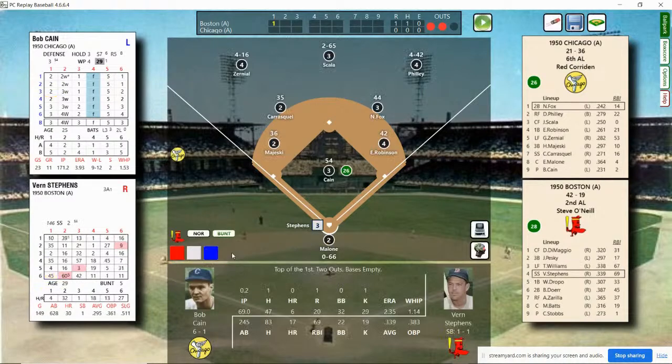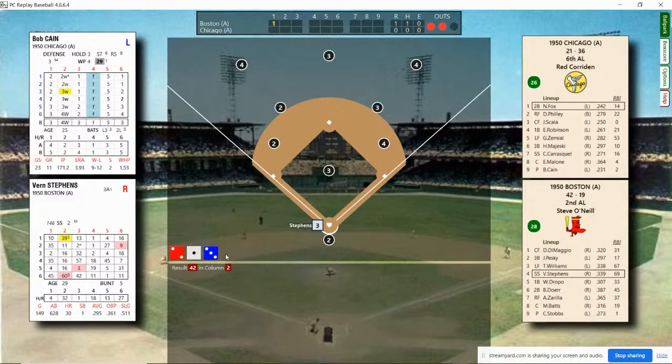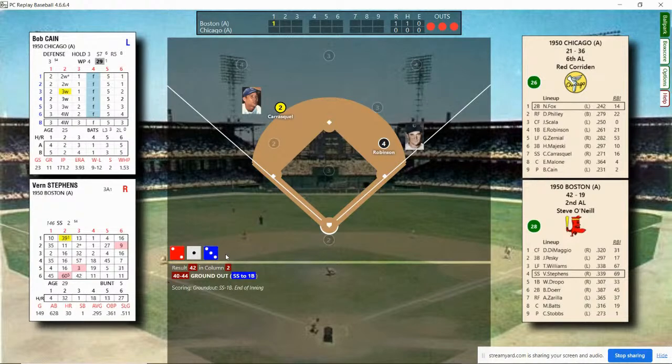Vern Stephens stepping in, batting .339 with 17 home runs, 69 runs batted in in the 1950 season. Vern Stephens having a great year. And he's going to ground out, short to first, to end the inning. 1 run, 1 hit, and none left on.